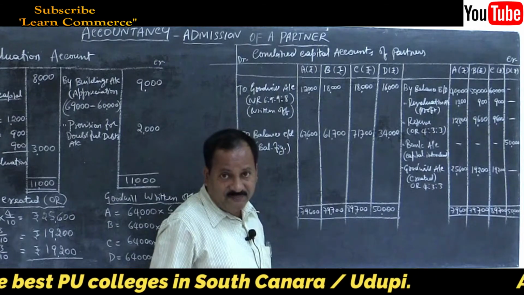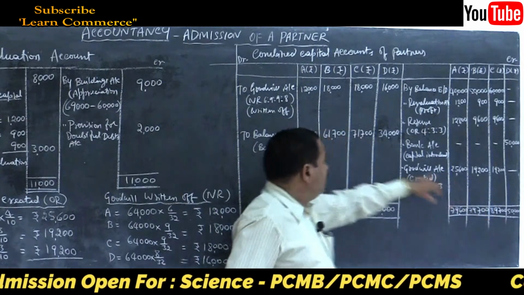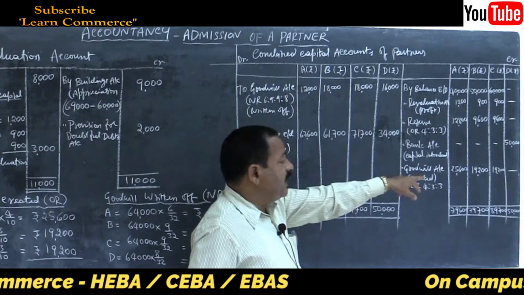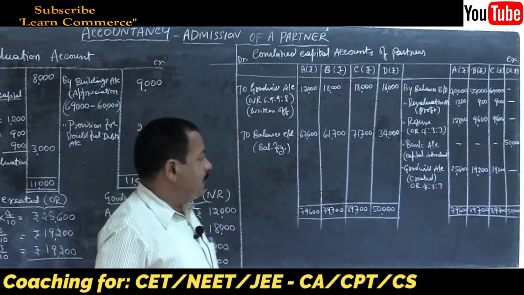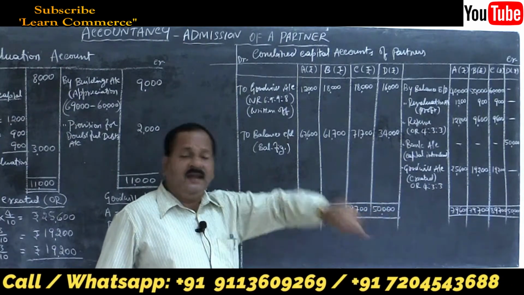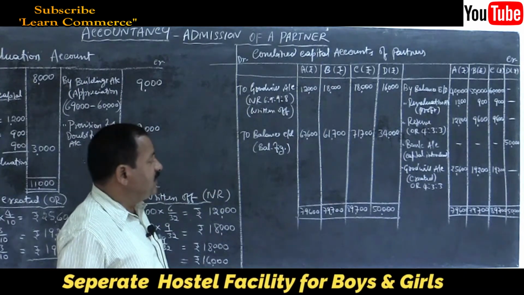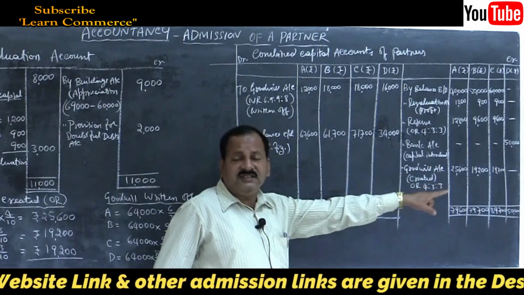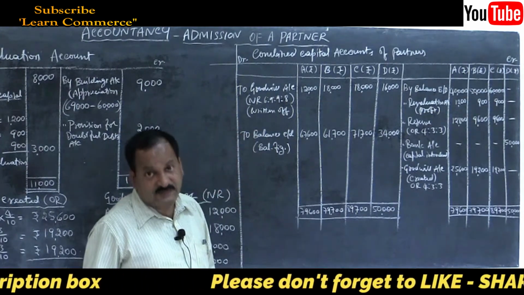Are you understanding now? Partner B: 19,200 is credited, but we are debiting 18,000. So he is getting the benefit of goodwill to the extent of 1,200. Similarly, partner C, 1,200. Whatever benefit they are getting is the sacrifice made by the new partner. That is 13,600 plus 1,200 plus 1,200, so it will be 16,000. Are you getting me? Yes.